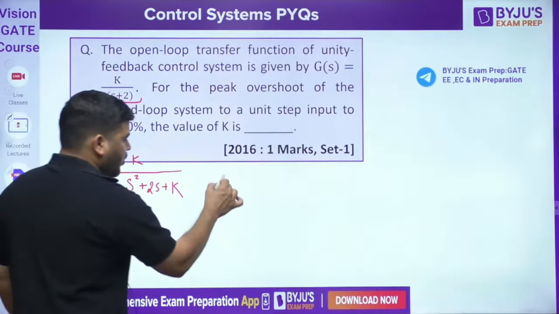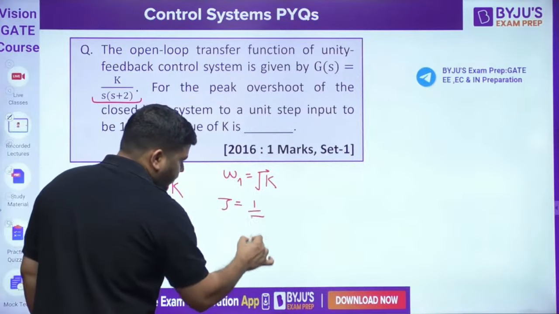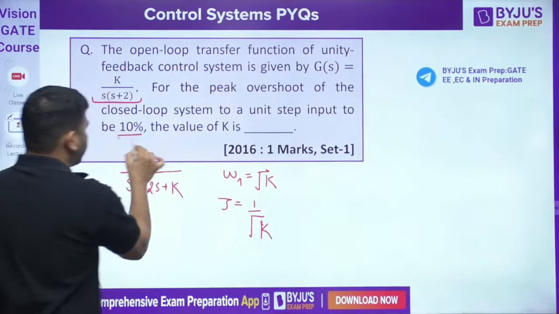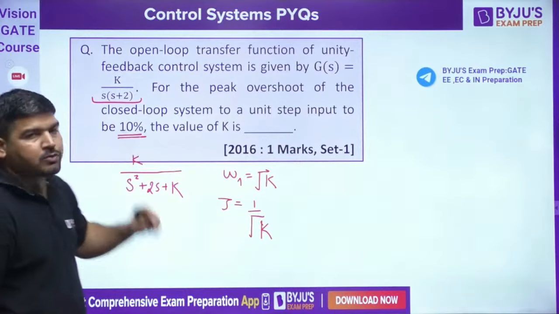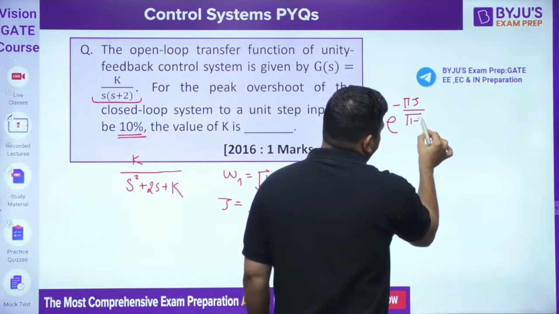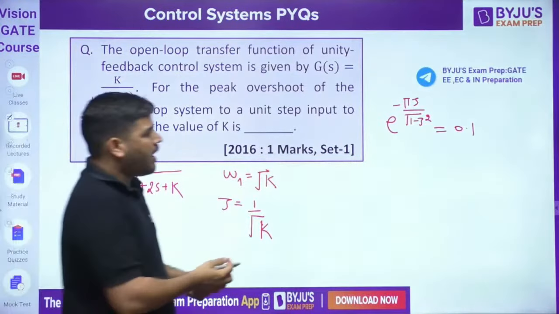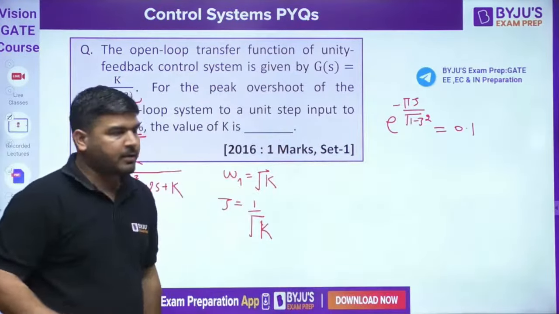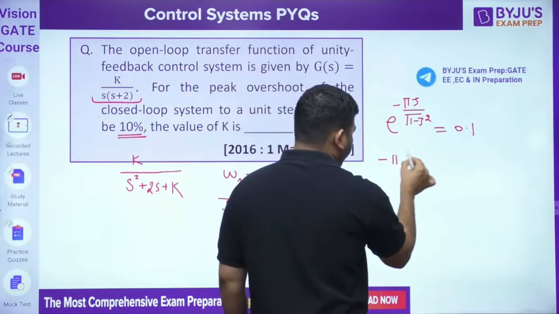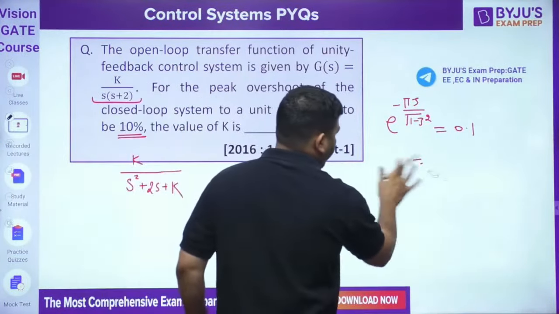Now from this closed loop system, omega n came out to be root K and zeta came out to be 1 by root K. Now it is given that the percentage overshoot is 10%. It means e to the power minus pi zeta divided by root of 1 minus zeta square is 0.1, since I have divided by 100. Zeta is given as 1 by root K. First you take ln on both sides.